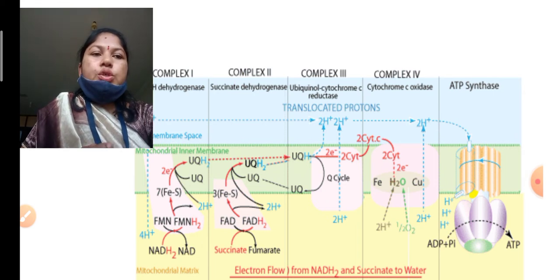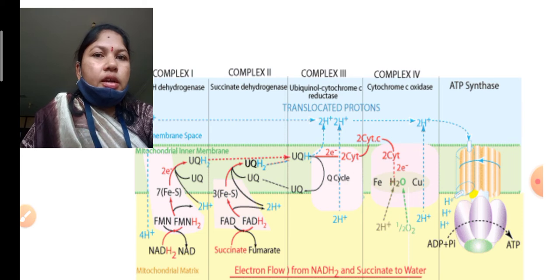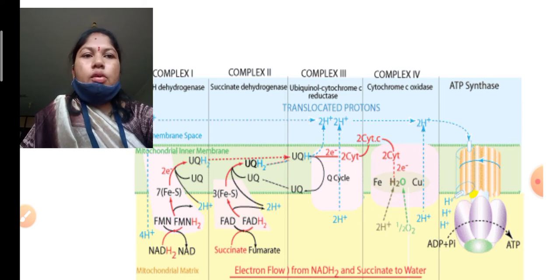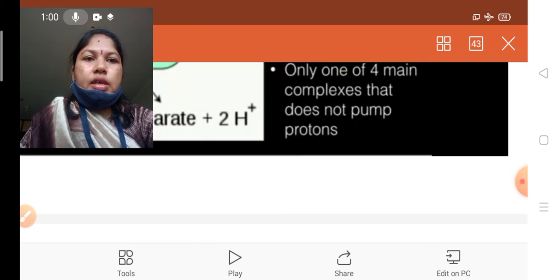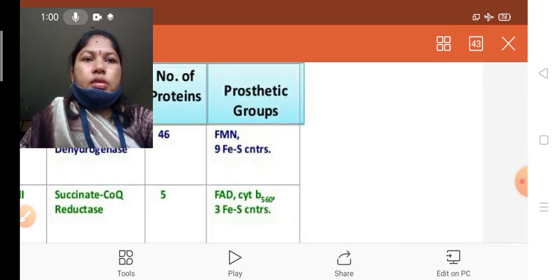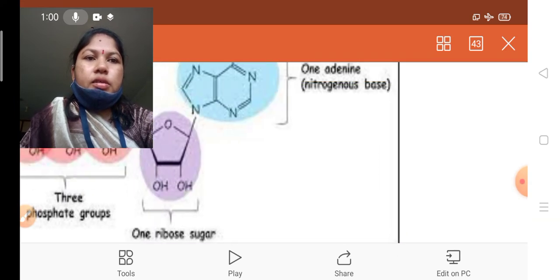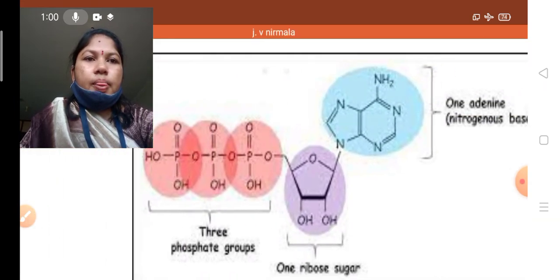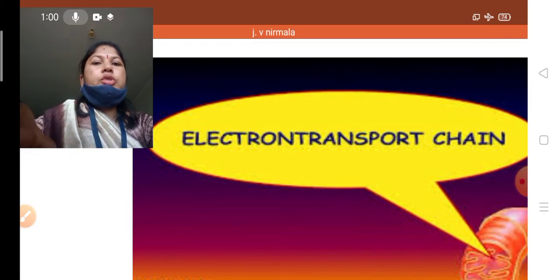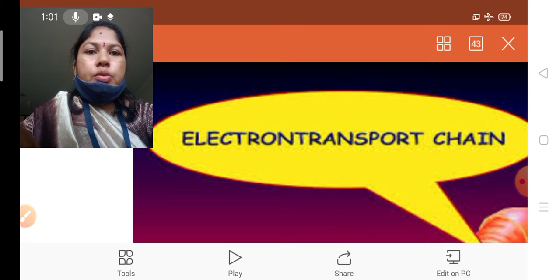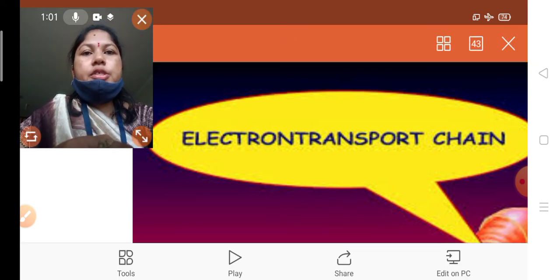Energy is always released by the ETS, the electron transport system. Once again I repeat, please observe clearly from the starting onwards. This is the electron transport chain, the last step in the cellular respiration process.